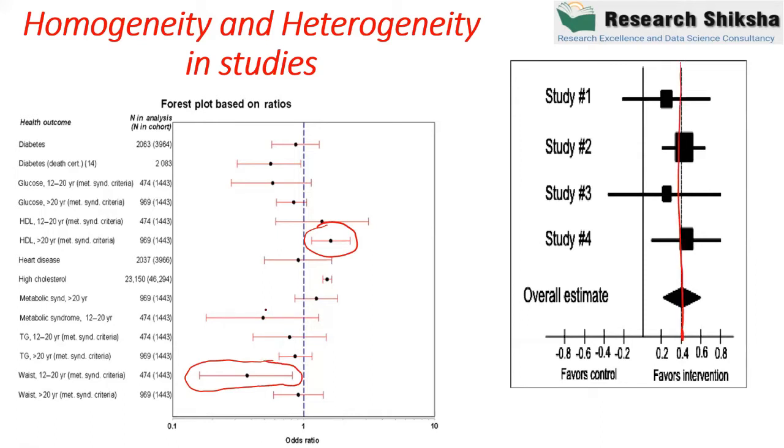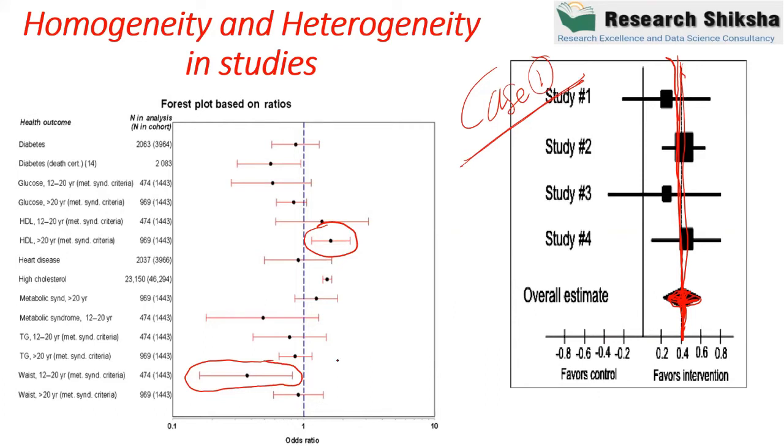So we have two types of cases. This is case number one. If you draw a straight vertical line starting from the diamond, and all the studies are crossed by this line, this is known as case number one. And this is an important case. I will explain what this case is known as.